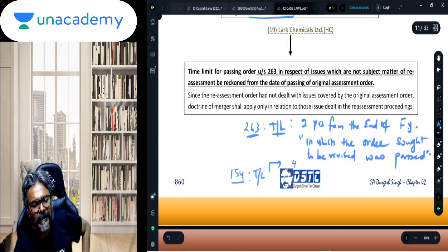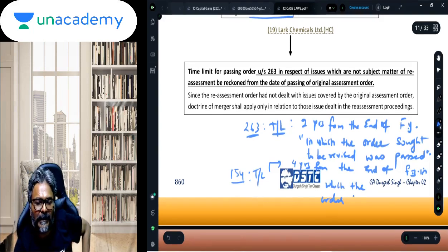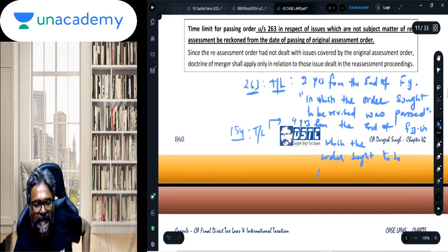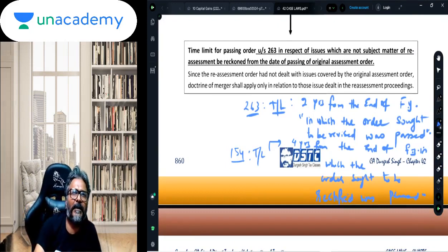The time limit here is 4 years from the end of the financial year in which the order sought to be rectified was passed. There the word is rectification. So therefore this question or the situation of Lark Chemicals can be targeted either in 263 or 154.